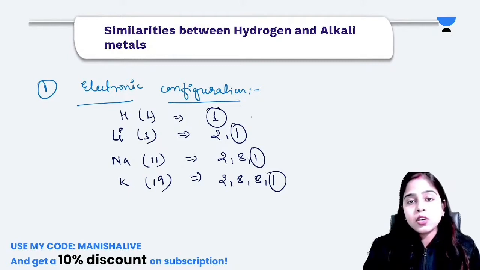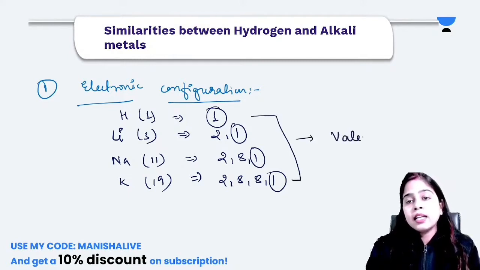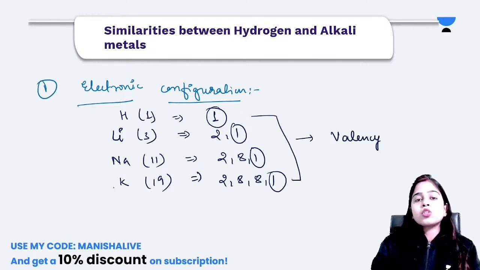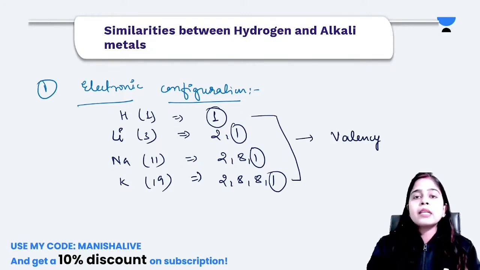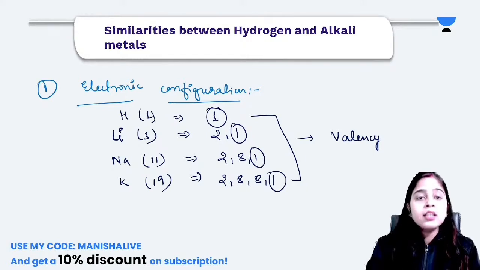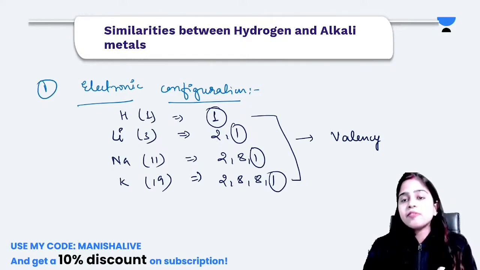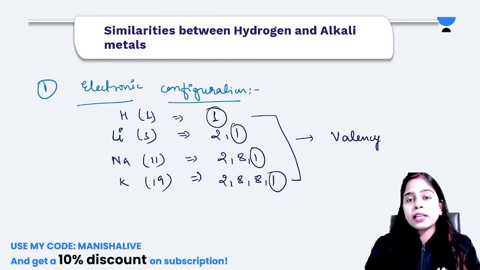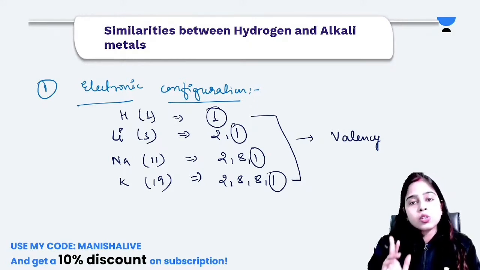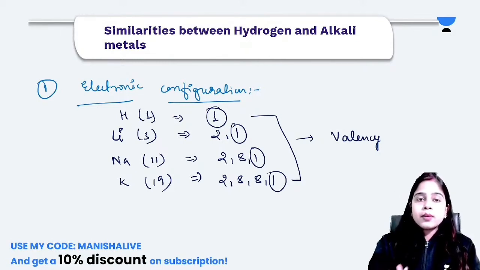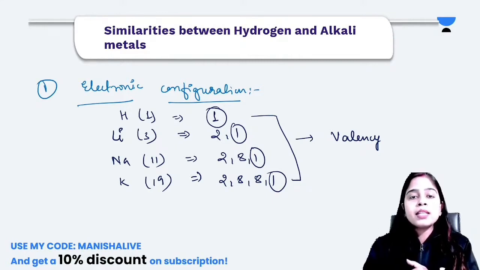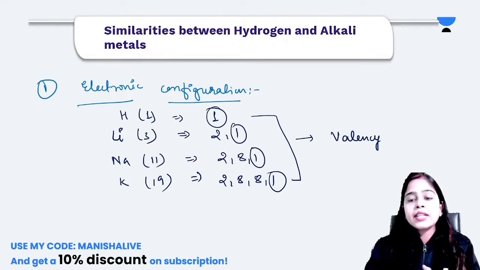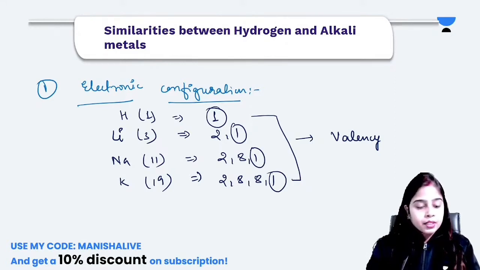Also, if we talk about the valency of every element, it is also 1. That means the first similarity between hydrogen and alkali metals is that all the elements have the same valency, as well as the same number of valence electrons in the outermost shell of the atom. Got it? Everyone got it? What is the basis of the first similarity between hydrogen and alkali metals? All of the elements present in the first group have the same number of valence electrons as well as the same valency. Okay, very good.